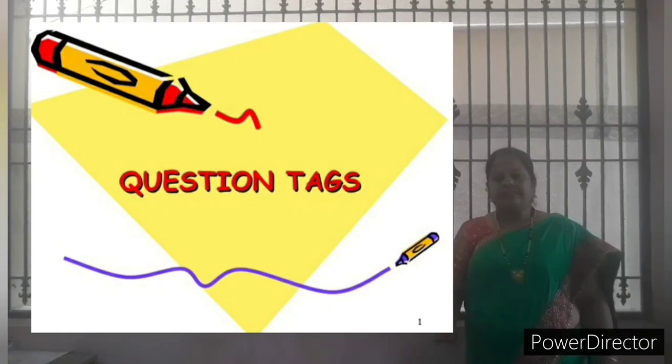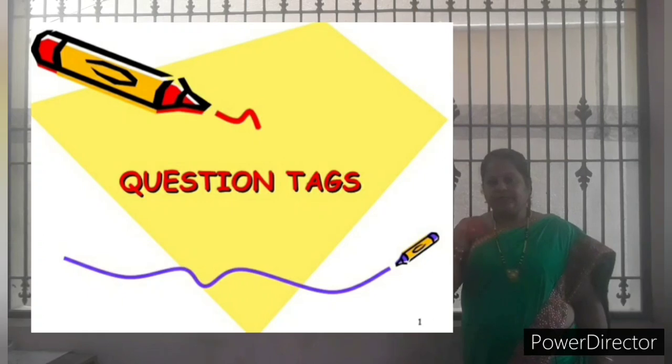While you are writing that exam, write the given sentence and put a comma, then the auxiliary verb plus pronoun. That pronoun you should write in small letters, and write it as a question tag. It is very important. If you write in this way, you will get marks. Write the given sentence, put a comma, auxiliary verb plus pronoun, and put a question mark. This is the answer of the question tag. In this way you should write, and you will get marks. Sometimes it may also come in error spotting.